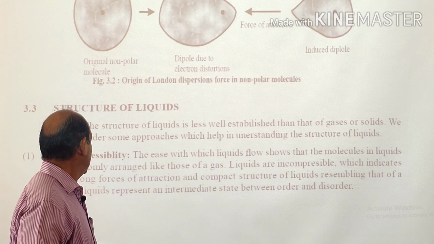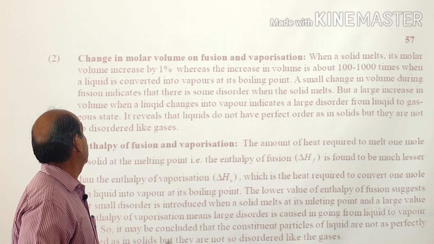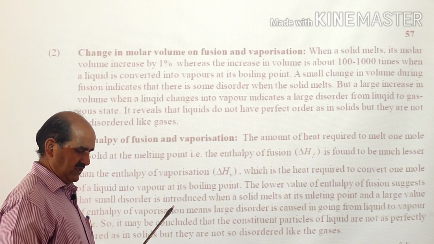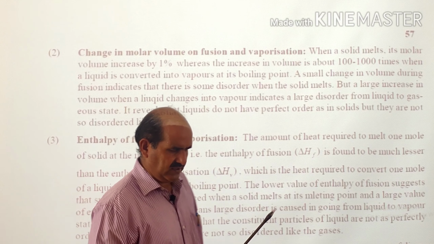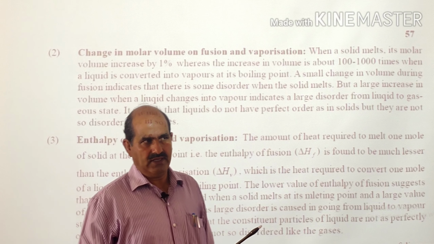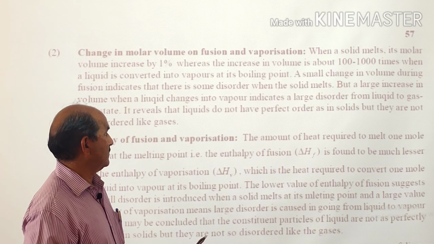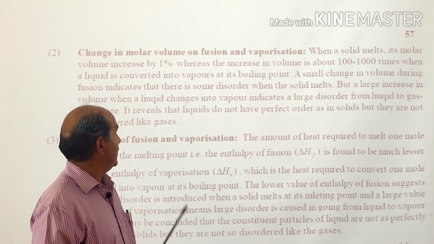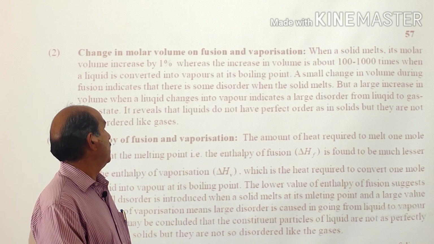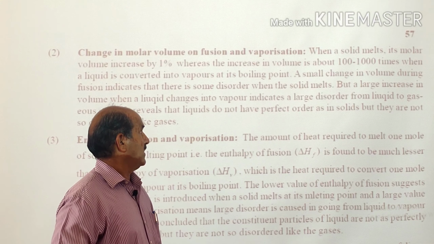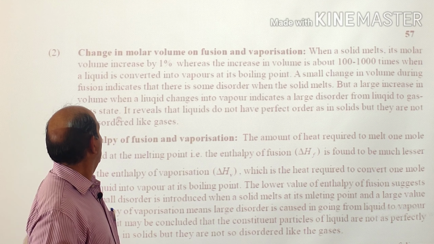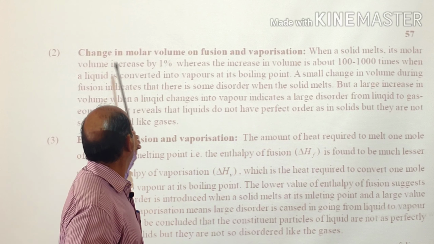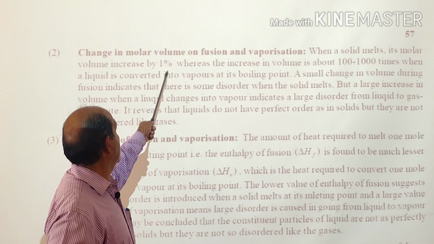The next property is change in molar volume on fusion and vaporization. Fusion is a process in which we increase the temperature and the solid state changes into the liquid state. Further heating a liquid can convert it into vapors, and that will be known as vaporization. Now, change in molar volume. It is observed that when a solid melts, its molar volume increases by about 1%.